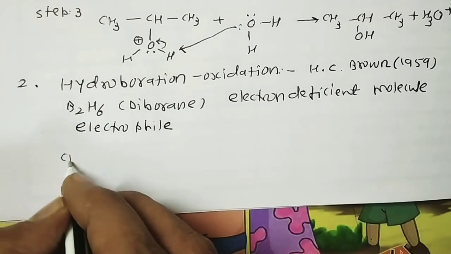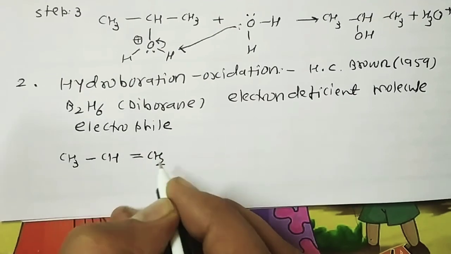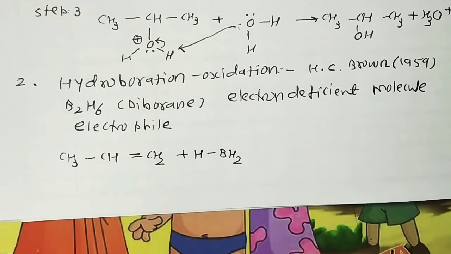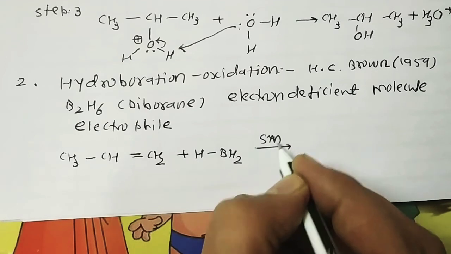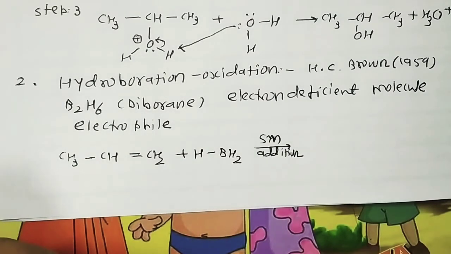So once again, if we perform this reaction of CH3 CH double bond CH2 with boron, it's one type of syn addition. They attack from the same side, either front or rear.